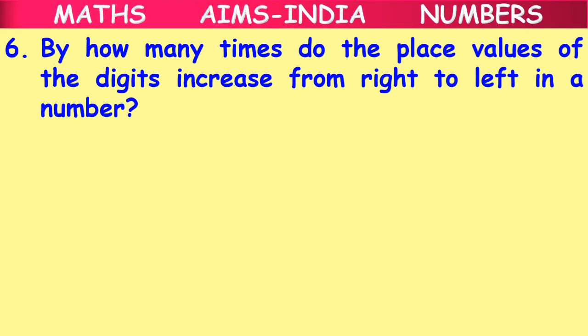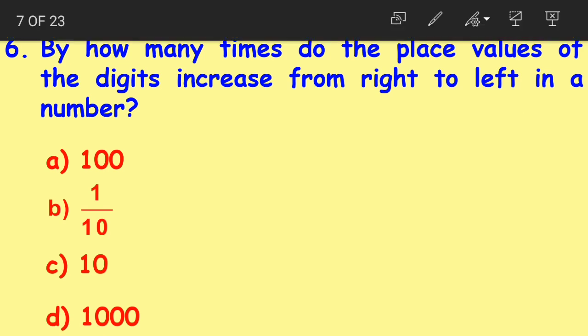By how many times do the place values of the digits increase from right to left in a number? Again, let us read the question. By how many times do the place values of the digits increase from right to left in a given number? Option A 100, option B 1 by 10, option C 10, option D 1000.